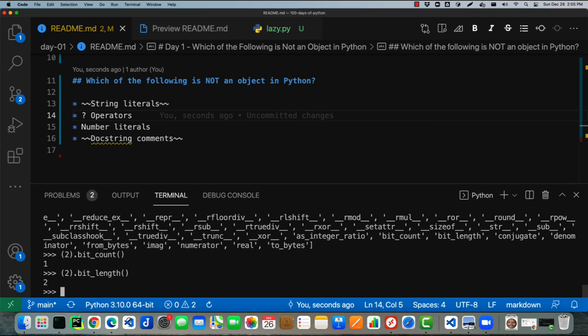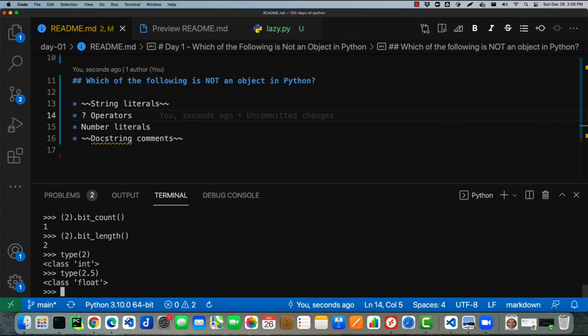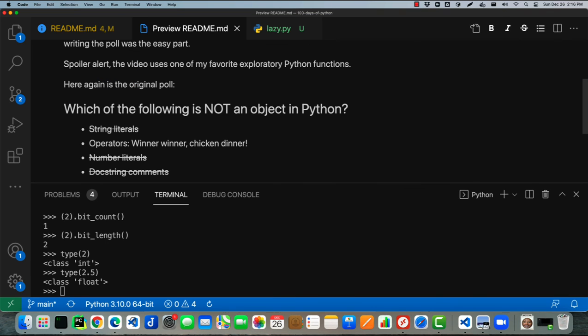So this is behaving a lot like an object. Let's just run type on it. And there we go. It's an object of class int. If we try it on a floating point number, what do we get? An object of class float. So number literals, just like string literals, just like docstring comments, are all objects in Python.